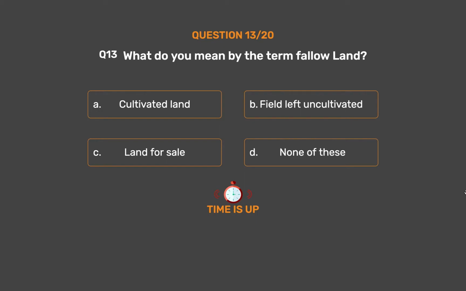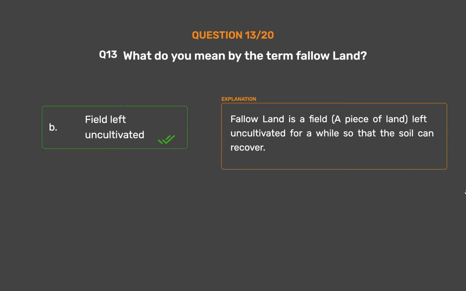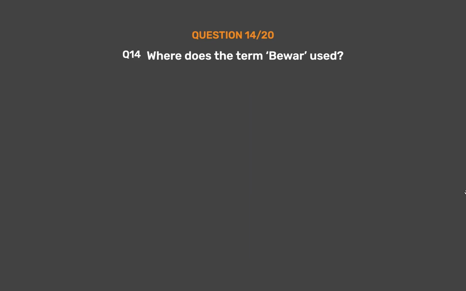The correct answer is Option B. Field left uncultivated. Fallow land is a field, a piece of land, left uncultivated for a while so that the soil can recover.